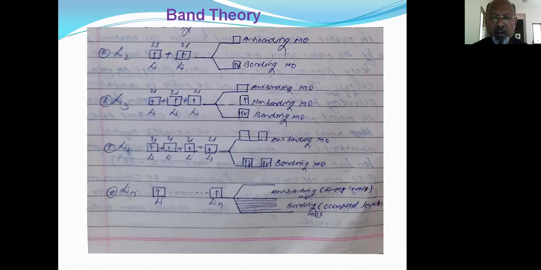So because of overlapping of n number of lithium atoms, a band of orbitals is formed, known as the bonding molecular orbital band, where n number of electrons are present, which is also known as the valence band. Another band, the conduction band, which is the antibonding molecular orbital, is entirely empty.